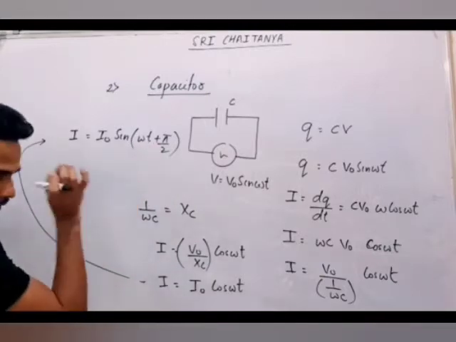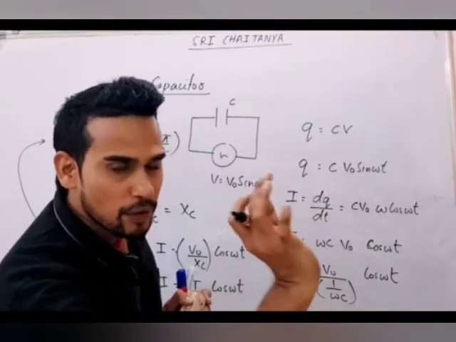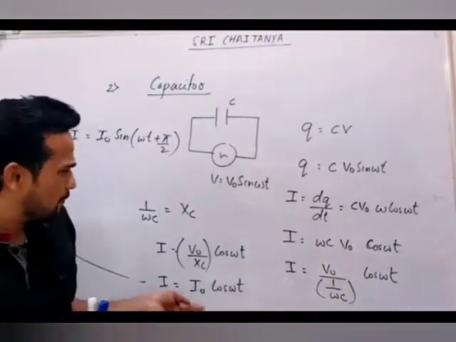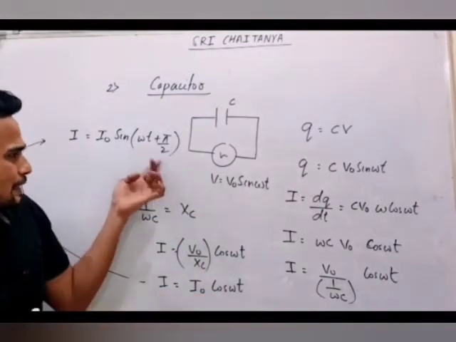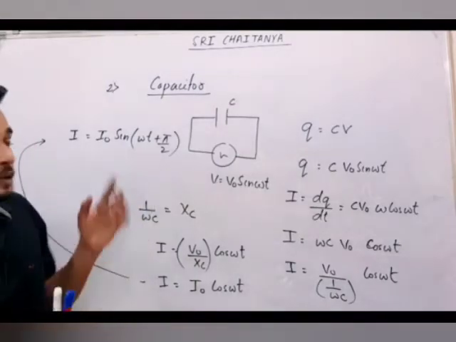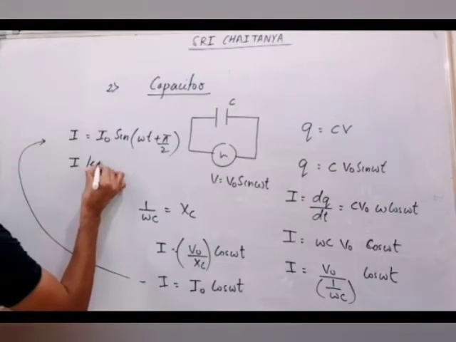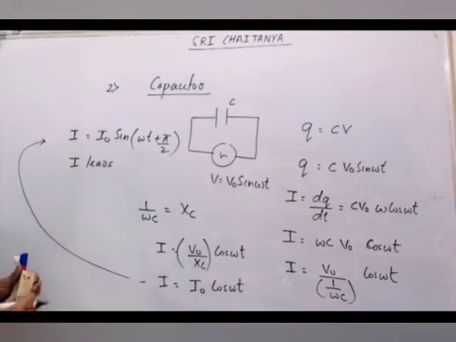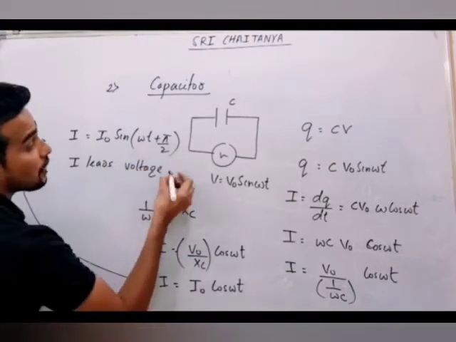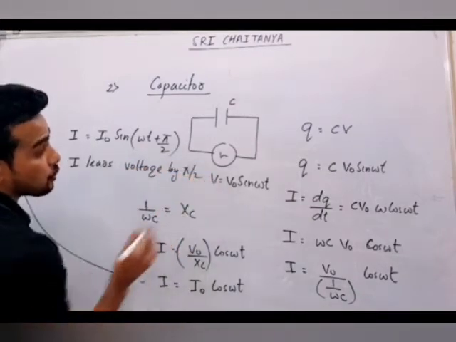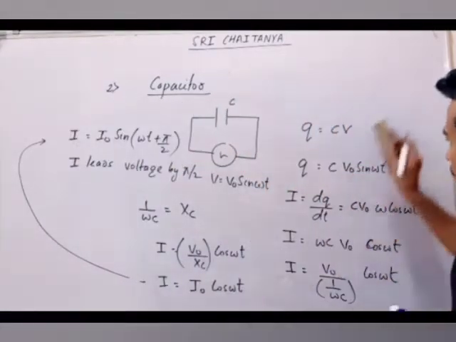In the case of resistance, voltage and current both were in same phase. You tell me, are voltage and current in same phase in a capacitor? No. For a capacitor, current has more angle. That means for a capacitor, current I leads voltage. By how much? By pi by 2.